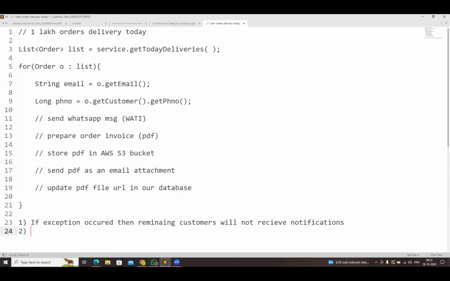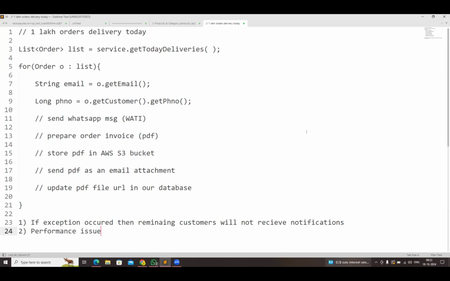Response time will be more. What is the second problem? Sir, it will take more time. We need to do the multi-threading concept. The second problem is a performance issue.